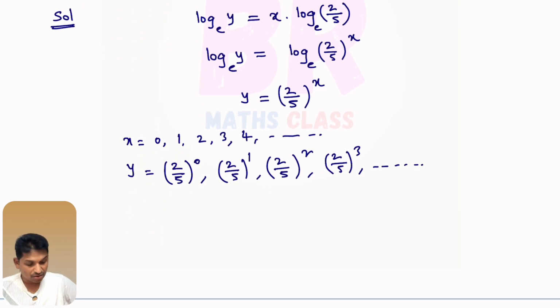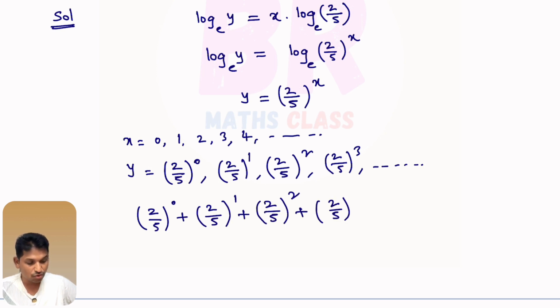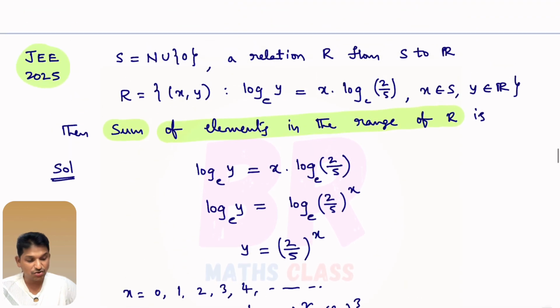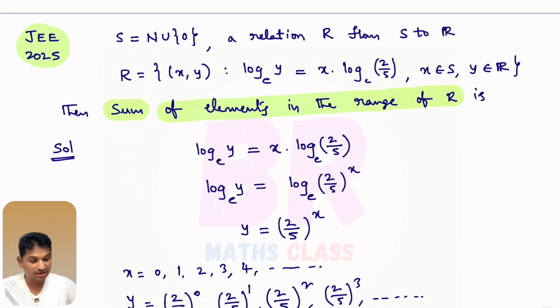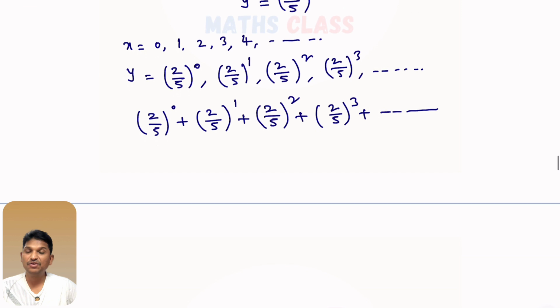So here the answer is (2 by 5) whole power 0 plus (2 by 5) whole power 1 plus (2 by 5) whole square plus (2 by 5) whole cube plus, like that it continues. It's an infinite set. Please try to understand. S is an infinite set. Infinite elements you will get.